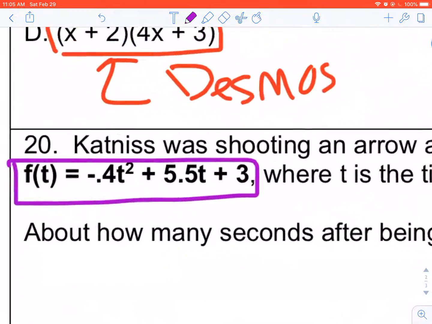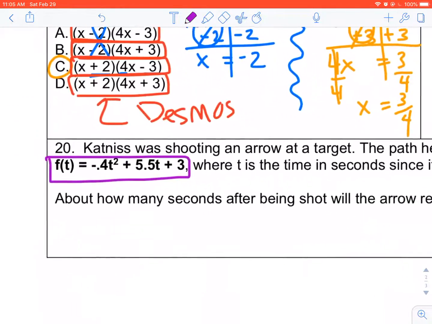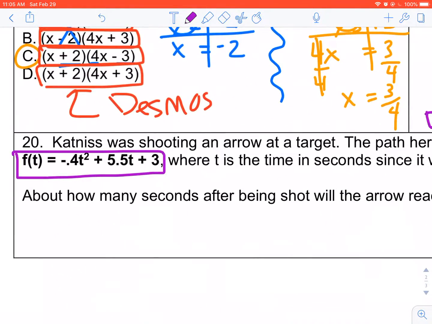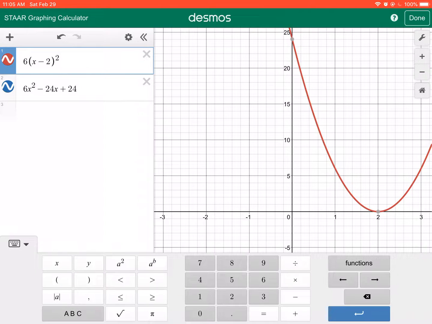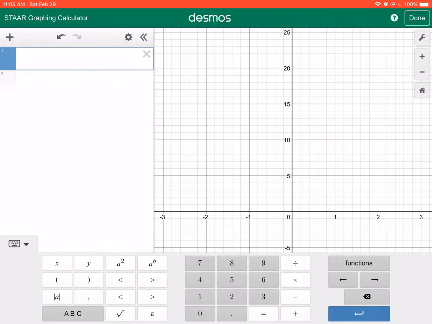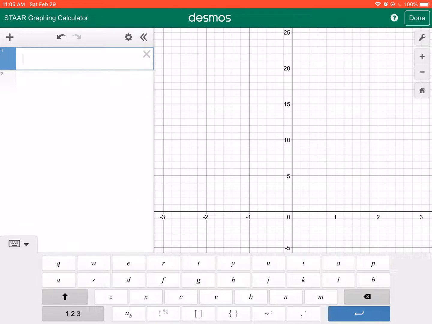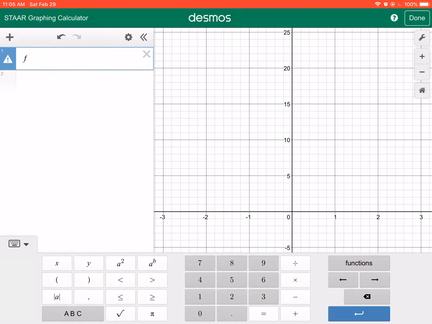So first step is we need to type in the function that you see on your worksheet. You should be typing these things in with me, not just watching me do it. If you need to pause the video, you can, and then check yourself. We're going to type in exactly what we see. You can type in f. It's actually not necessary to type in this first part. It's like saying y equals. But I'm going to go ahead and type it in exactly like we see it.